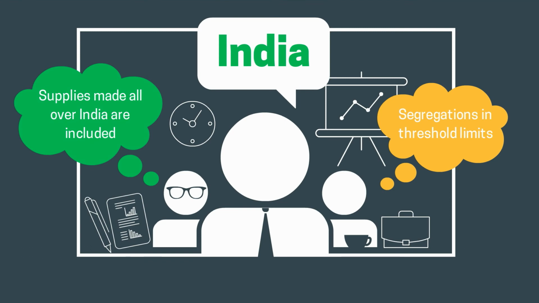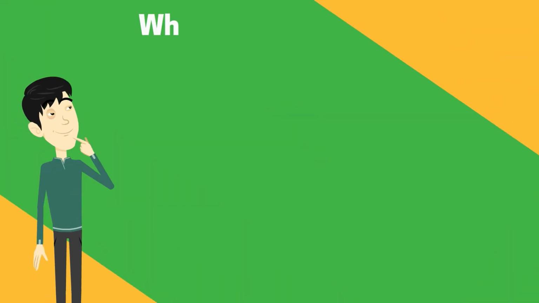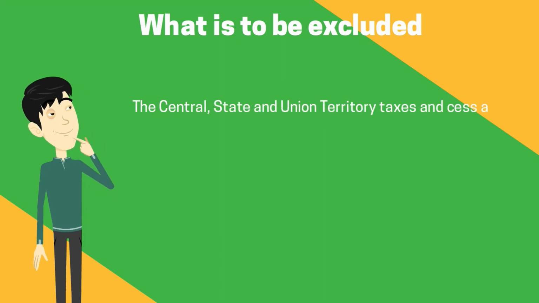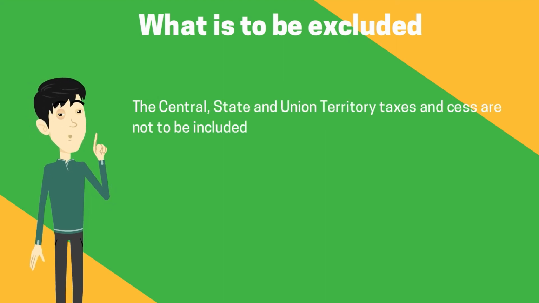After discussing the positive list, i.e., what is included while computing aggregate turnover, let's discuss what's to be excluded. This list is pretty simple, as all the central, state, and union territory taxes and cess are not to be included while computation. With this, we have covered all the concepts related to aggregate turnover.